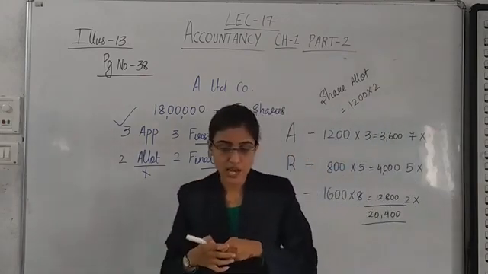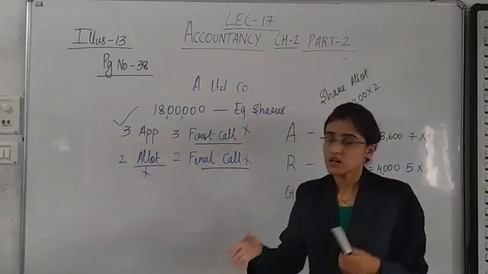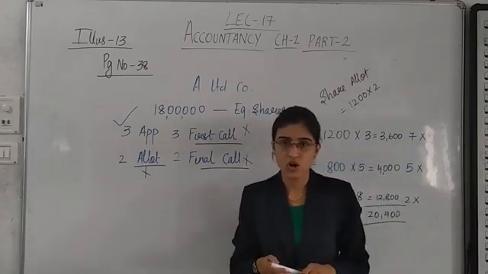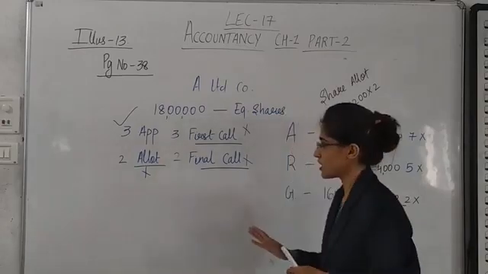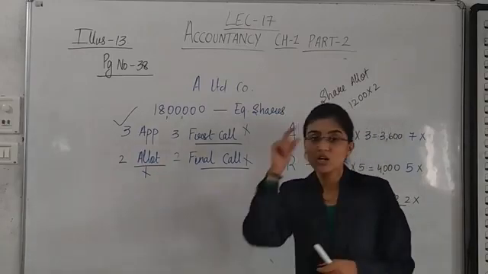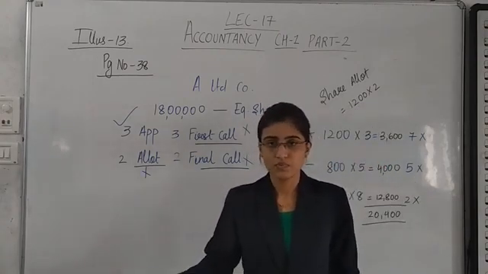See in your textbook, to share allotment account. Ami did not pay allotment money. Yes, Ami has not paid even first and final call, I know, but right now we are moving step by step. Firstly we are talking about allotment. She did not pay allotment, so to share allotment account 2400.